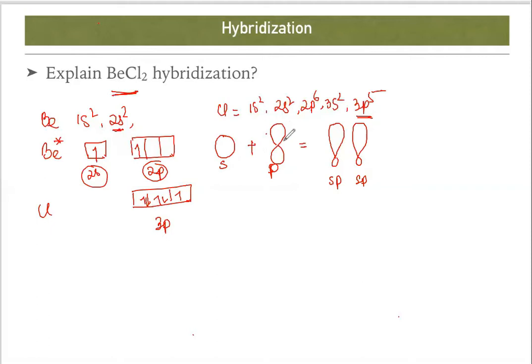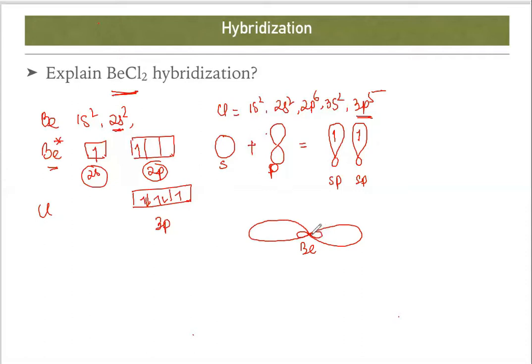In this P? 1. So this sp will have 1 unpaired electron, and this will also have 1 unpaired electron. If we talk about beryllium, S and P have already mixed, so I'm putting that S and P. This is beryllium, and this is one hybrid orbital.